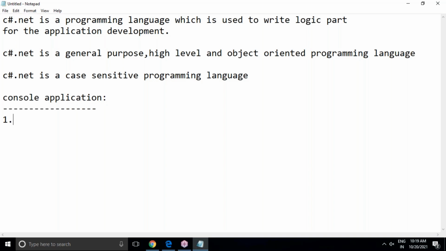So I'm going to cover maximum 50 to 60% of the C# .NET syllabus with console applications, because exception handling, object-oriented features like encapsulation, polymorphism, inheritance, and console basic programs, control statements, operators, data types, functions, constructors, destructors, so many concepts I'm going to cover in console application.